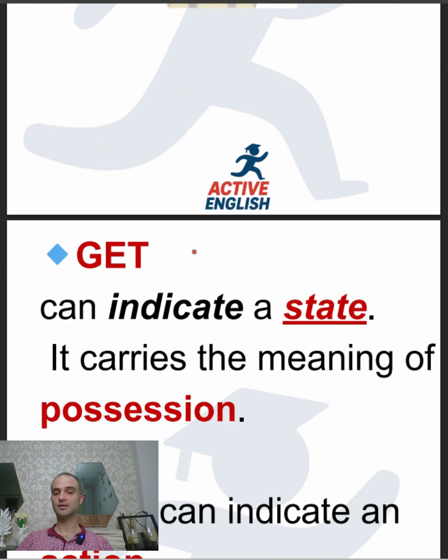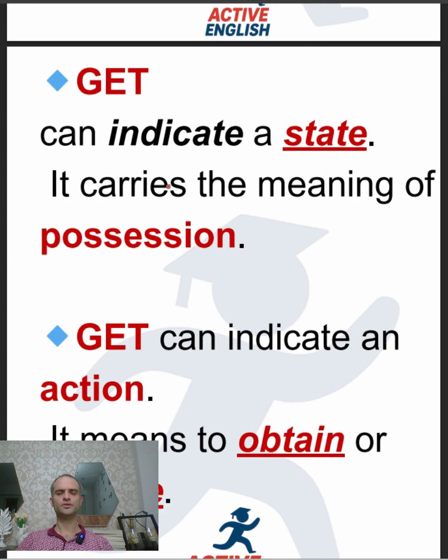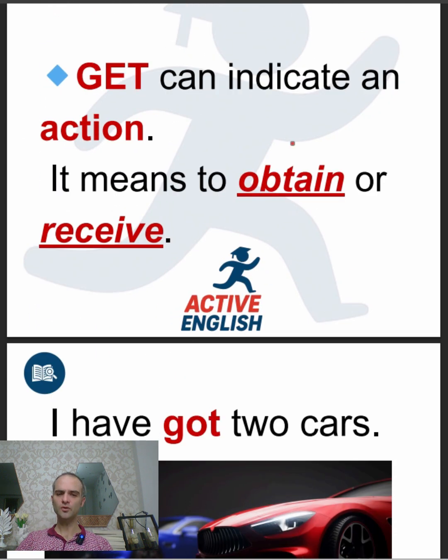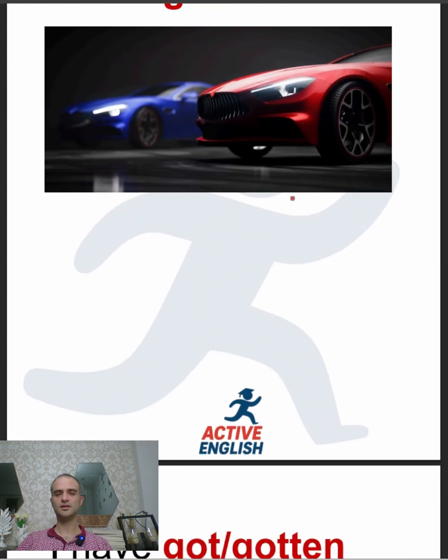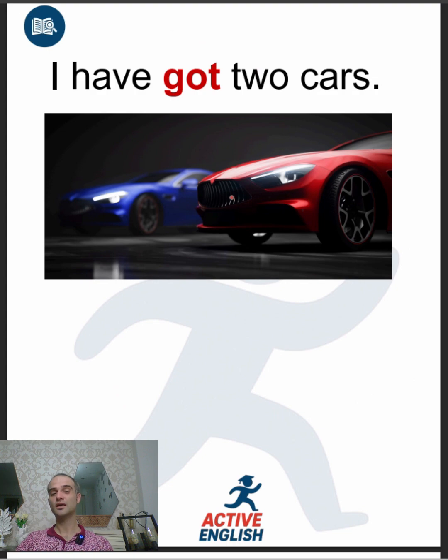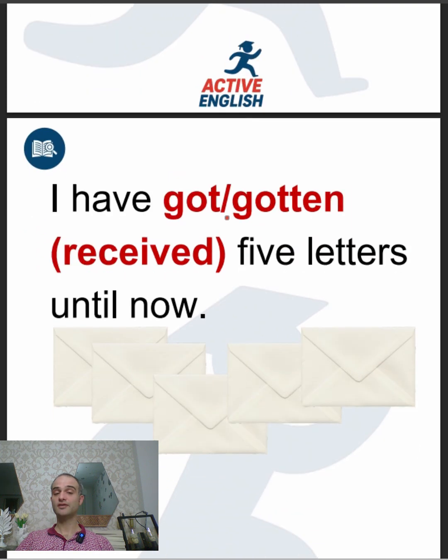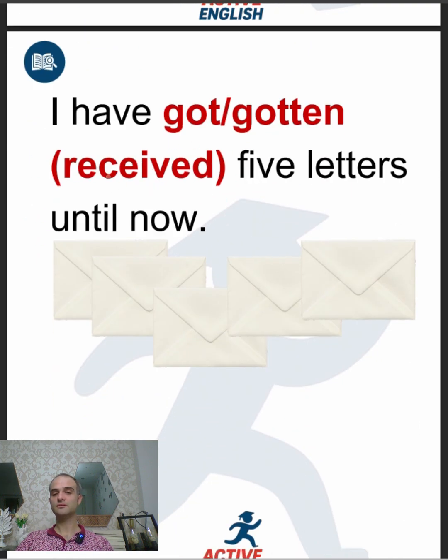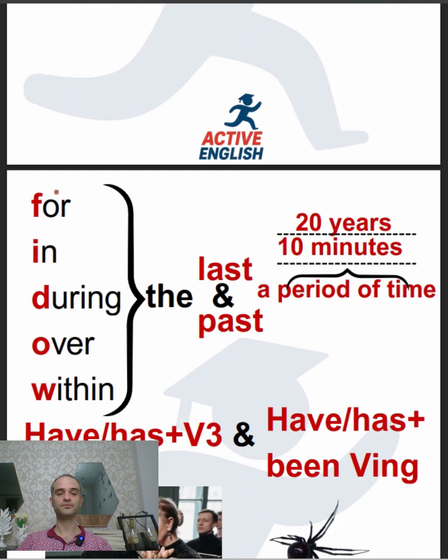Another important difference is in terms of get. The verb get can indicate a state. It carries the meaning of possession. It can also indicate an action. It means to obtain or receive. I've got 2 cars. It has nothing to do with present perfect. It means possession here. But I've got or gotten 5 letters until now, so I have received them.